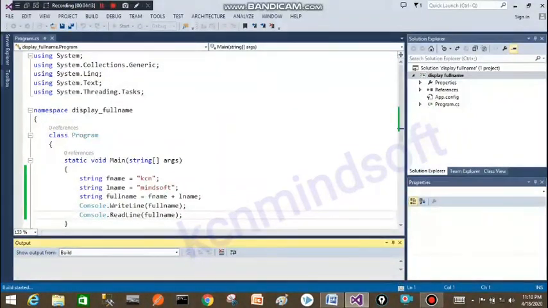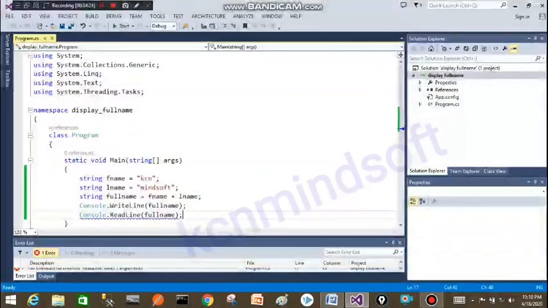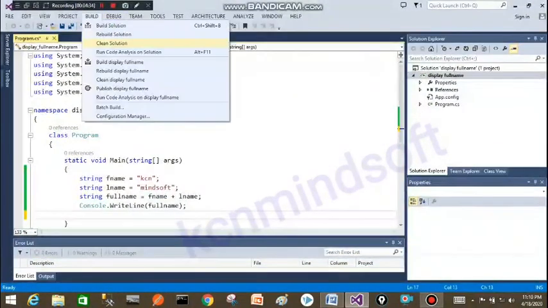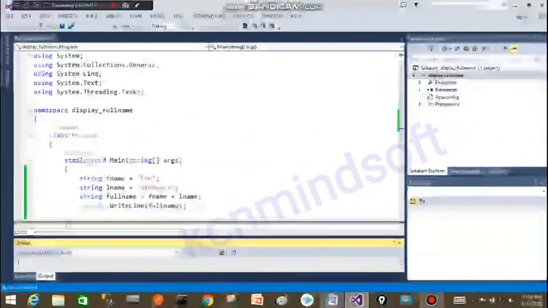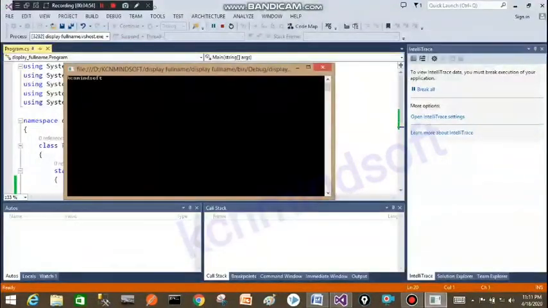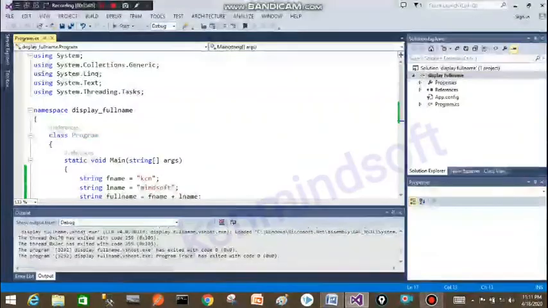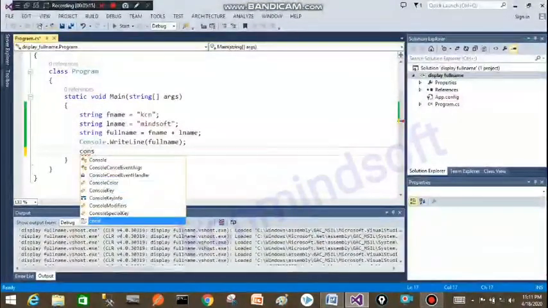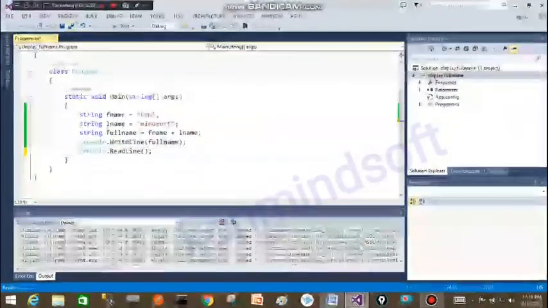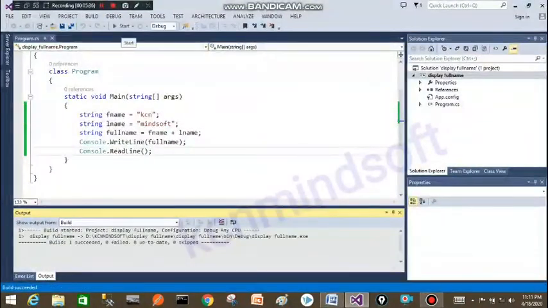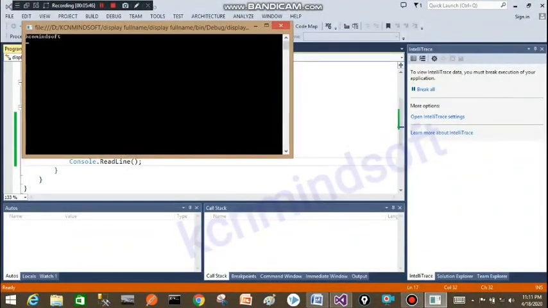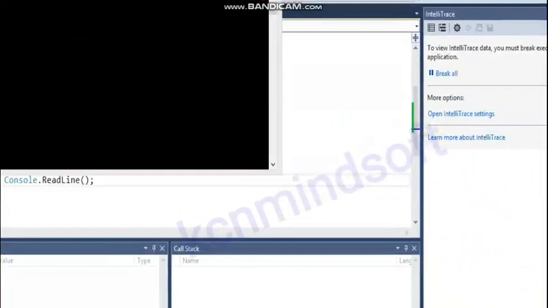It will give the output KCN Microsoft, where KCN is the fname and Microsoft is the lname.